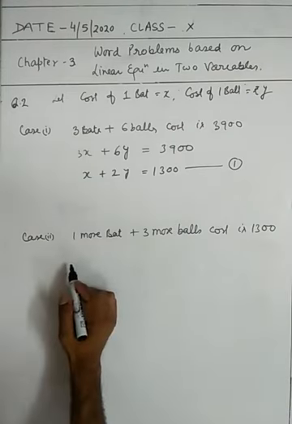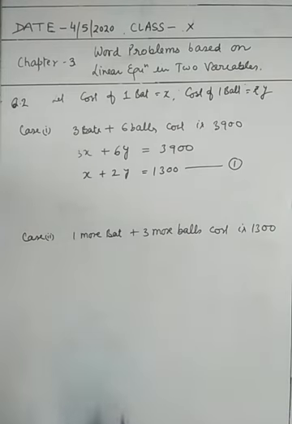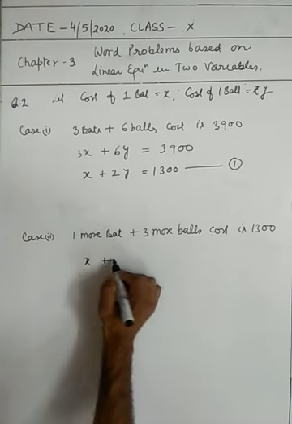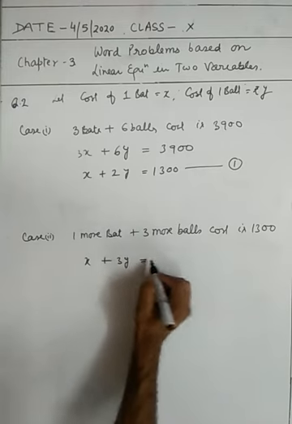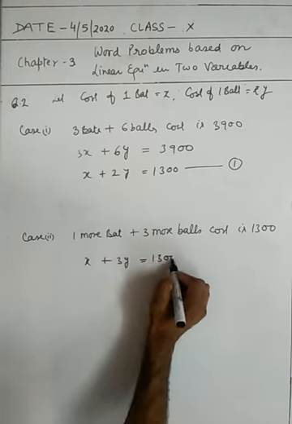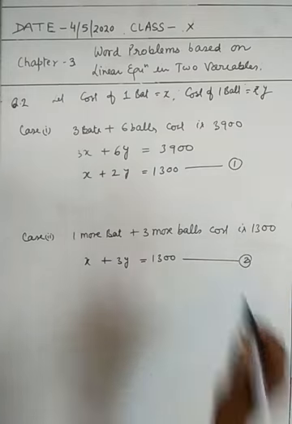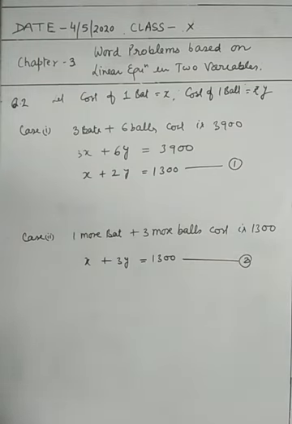Now second part, 1 more bat plus 3 more balls, the cost is 1300. So this is x plus 3y equal to 1300. This is equation number 2. Now you get two equations. Solve these two equations by elimination method. You will get the cost of 1 bat and 1 ball together.